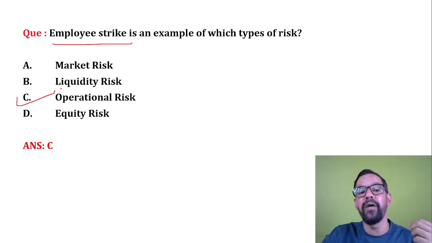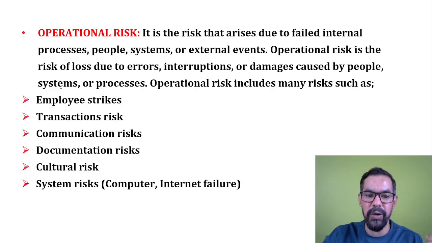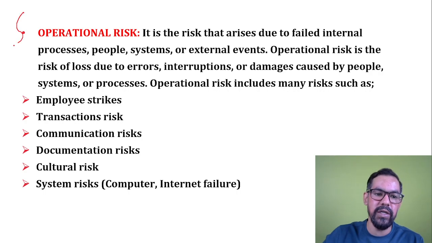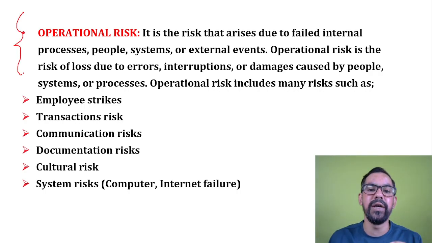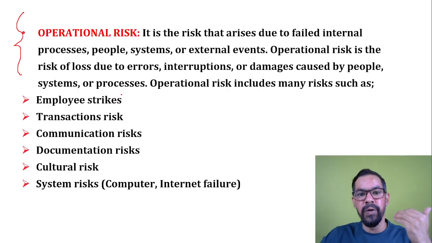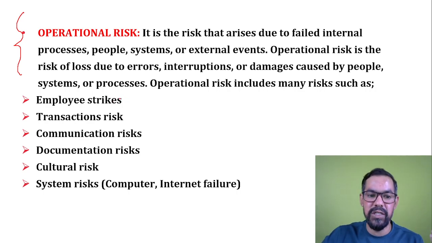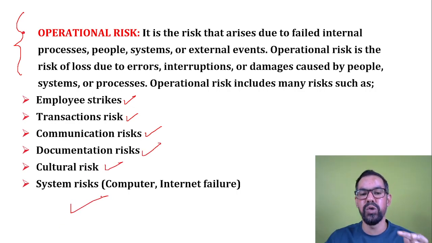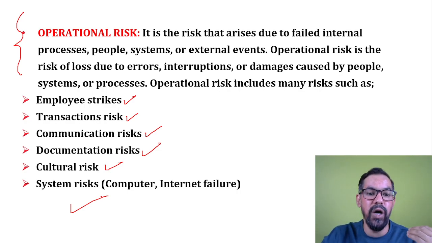Whenever you talk about operational risk, anything related to operation, like employee strike, transaction risk where some wrong transaction happens, communication risk, documentation risk, cultural risk, and system risk. These are the major risks involved in operation.